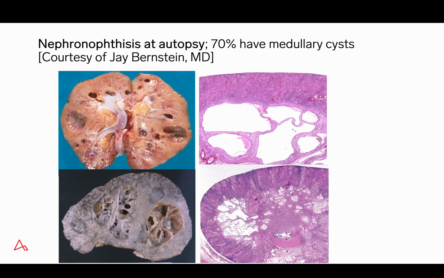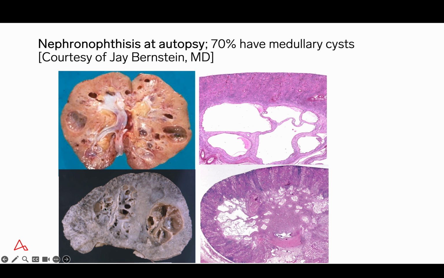Here we can see the end stage of nephronophthisis at autopsy. As I indicated, 30% of cases will have medullary cysts. We have two gross photographs on the right. On the upper panel, most of the cysts are medullary cysts.